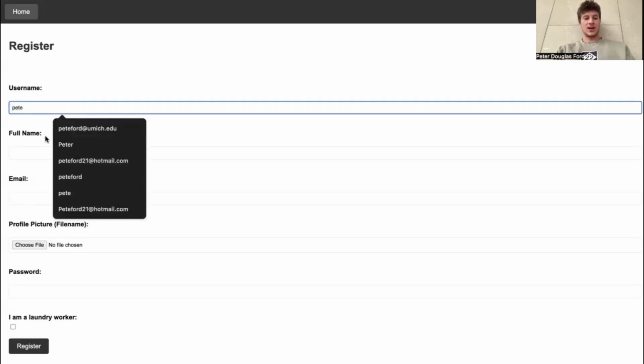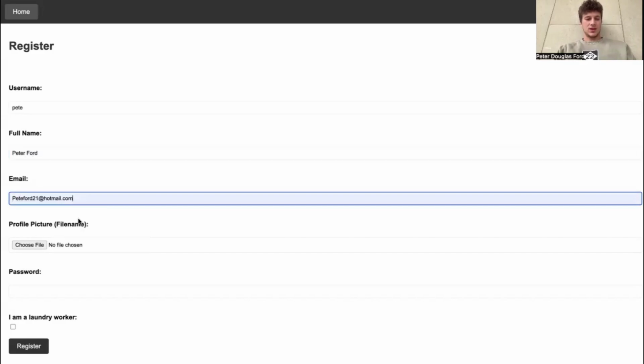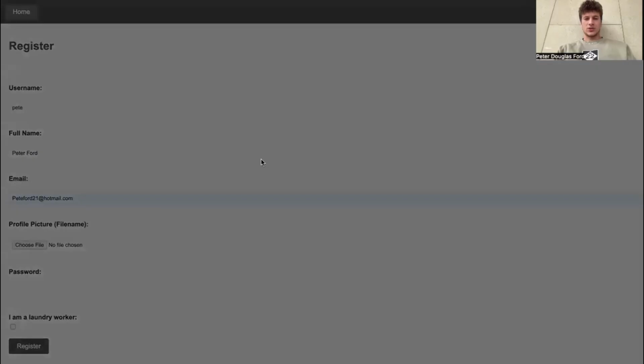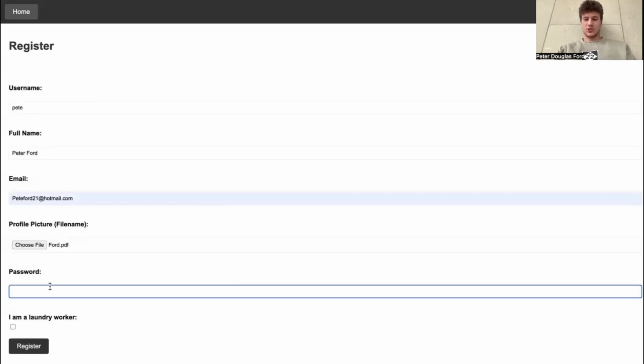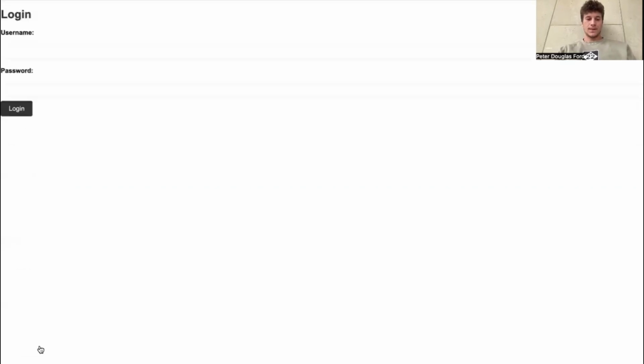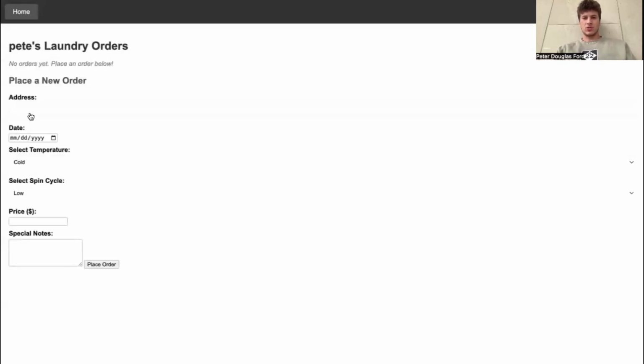So registering, I'll say my name's Pete. My full name is Peter Ford, and my email is right there. I can choose a profile picture. I'll just choose that randomly. And then a password just for the demo. I'll make it Pete. Obviously, it should be safer. And like I said, there's the functionality of a laundry worker. In this scenario, I'm registering as the non-laundry worker, as I'm someone who wants to place an order and have my laundry done. So I can register, and then it takes me to the login page where I'm able to log in with those credentials I just created.